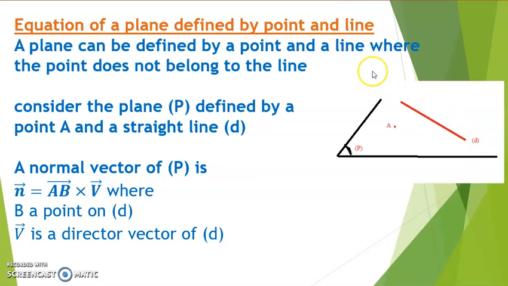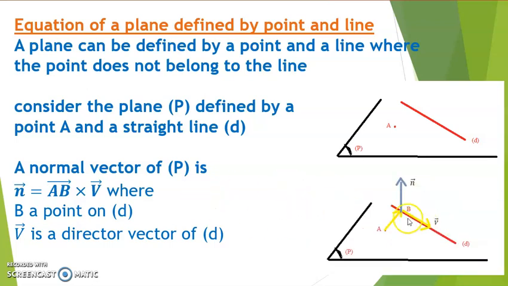For this, take a line D and a point A that does not belong to the line D. So this point A and this line D form a plane P. A normal vector of the plane P is a vector which is perpendicular to two vectors in this plane P. For this, we can take a point B on the line D. Then the normal vector of the plane P is the cross product between vector AB and V, where V is a director vector of the line D.